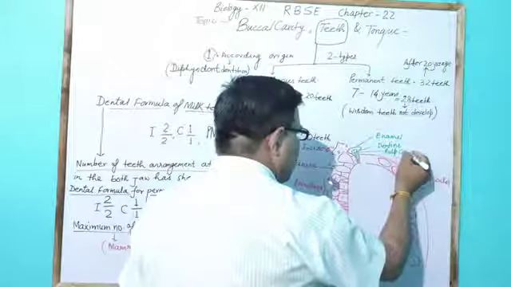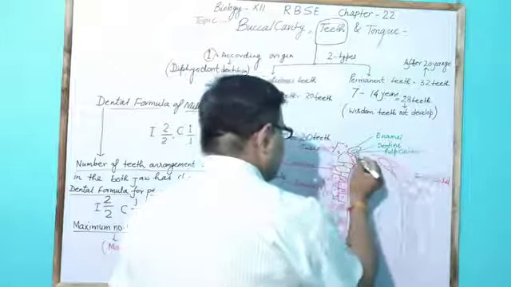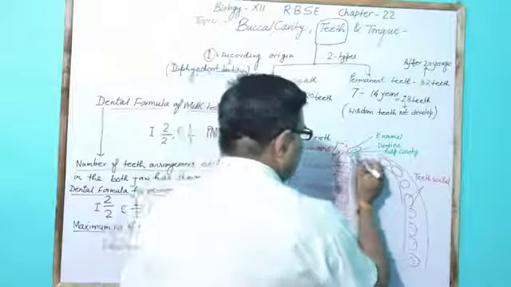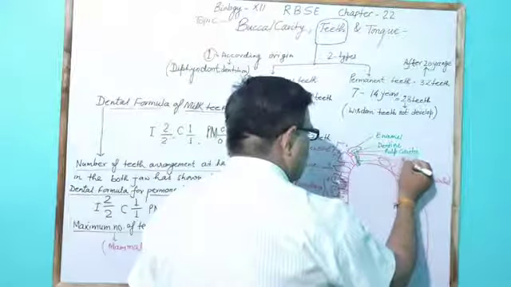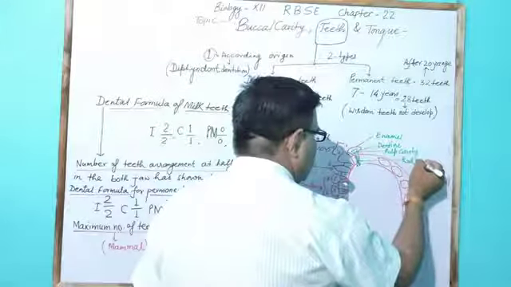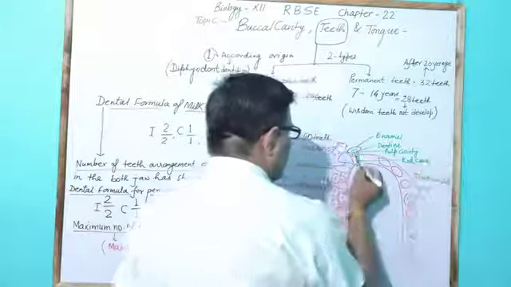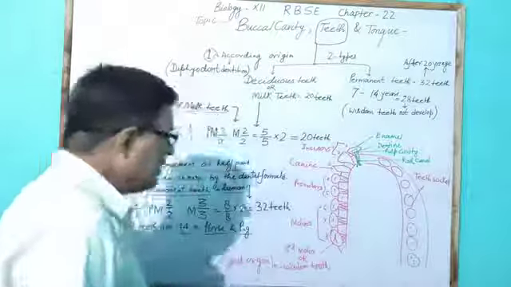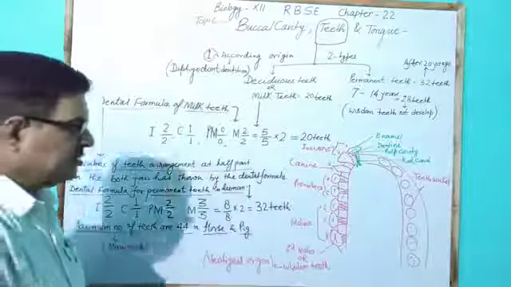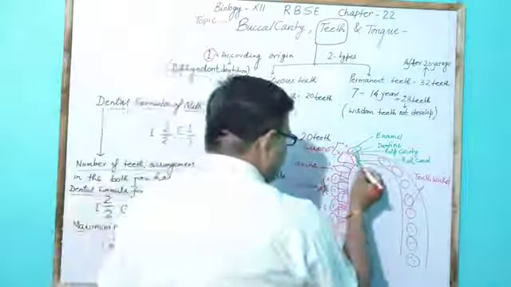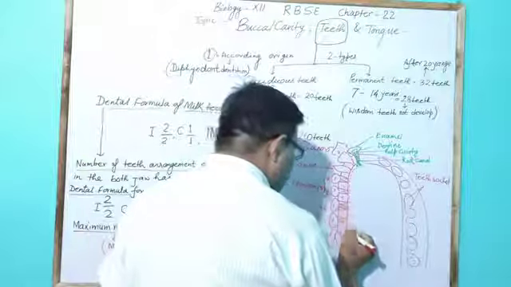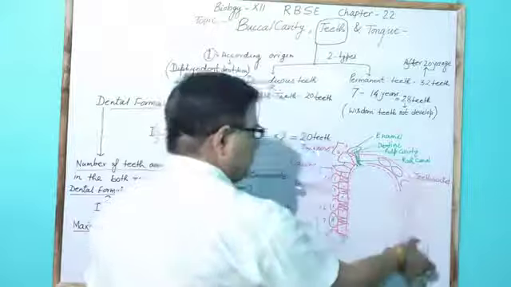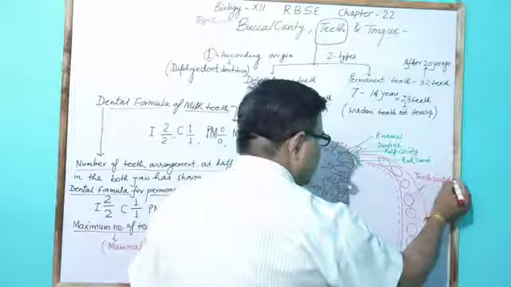From the pulp cavity there are nerves present, and this is called the root canal. This is the total structure of a single tooth, and the root is present in the jaw, and one side of the teeth sockets is shown here.